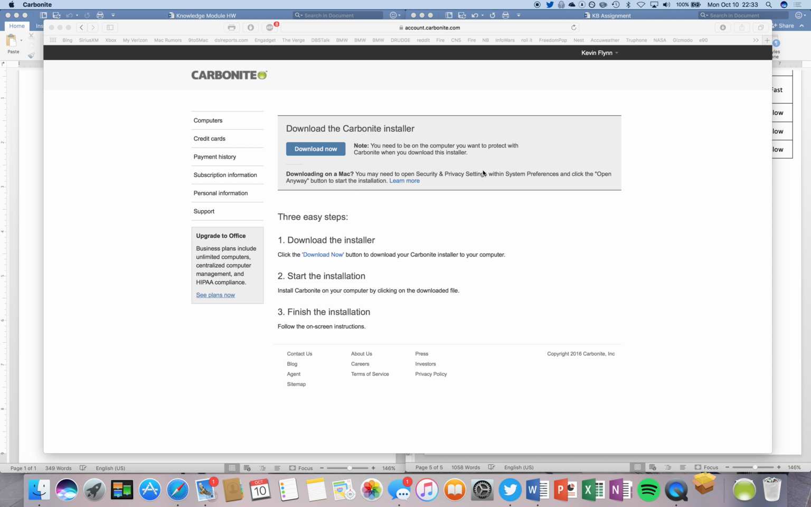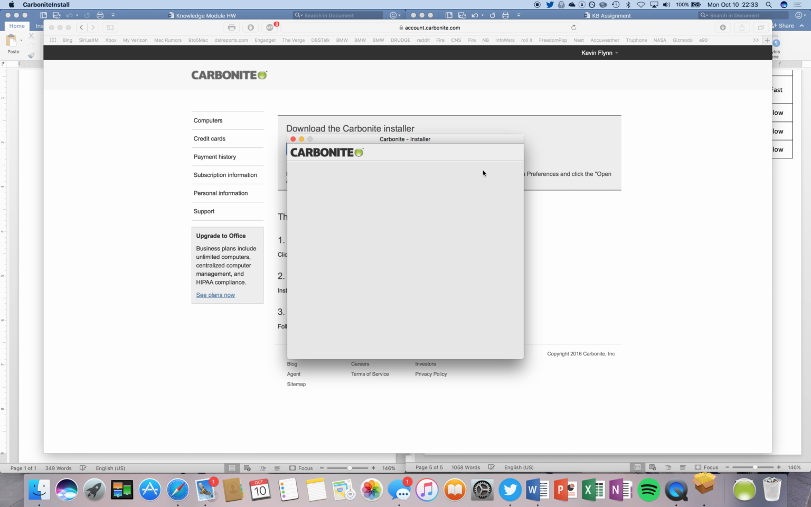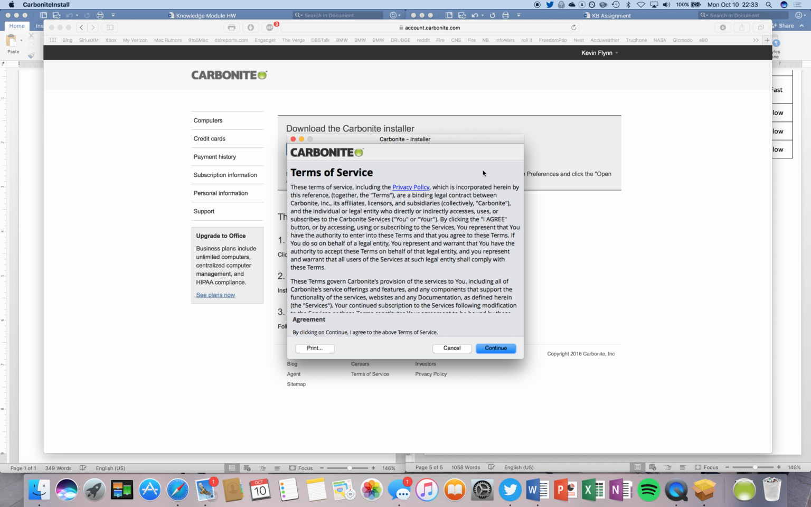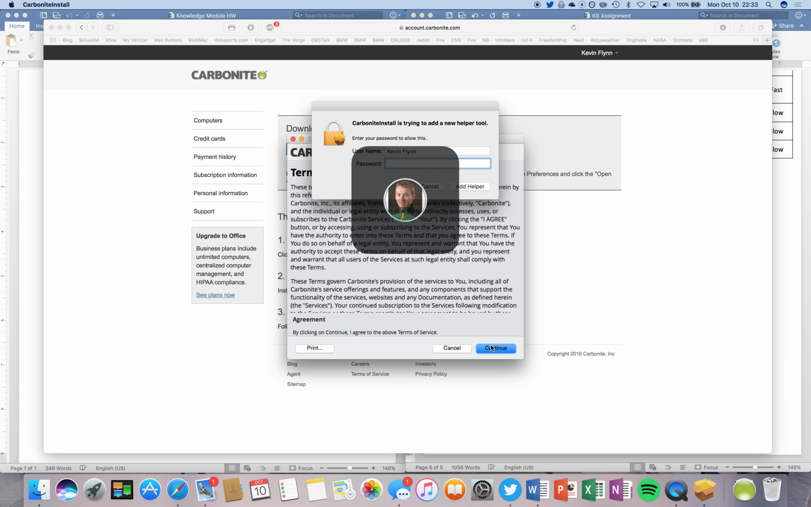Allow your computer to install Carbonite. This may take some time. Click Continue when presented with the terms of service. Type in an administrator's username and password when presented with this screen.